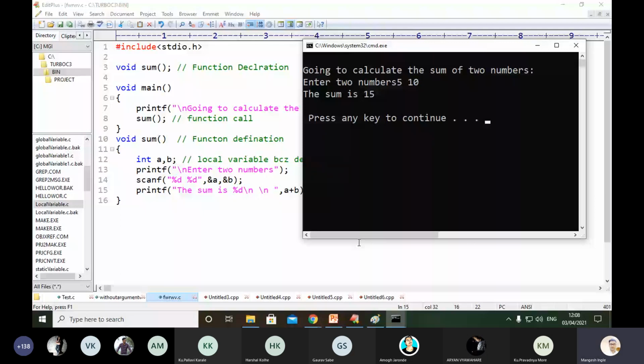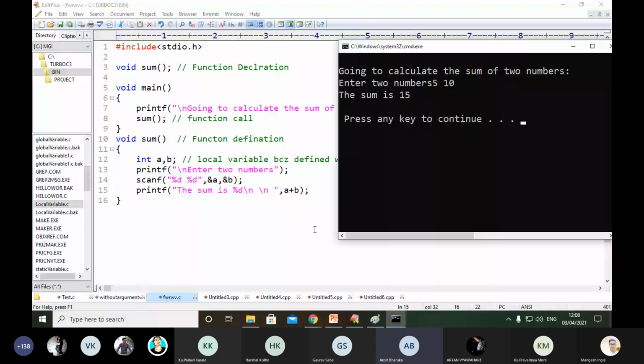Excuse me, sir. Line numbers 6, 7, 8 and 9, if we do not write them, then also our program will be compiled, no? If lines 6 to 9, the local variables, are not written, will our program still compile? Lines 6, 7, 8 and 9 mean without the main body, without the main function. No, it will not execute.